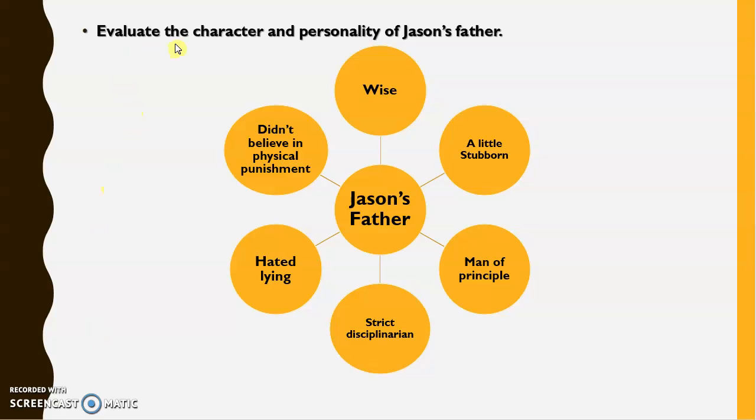The last question is: evaluate the character and personalities of Jason's father. So I have put them in points here. It's more like a mind map. What you can do is write one sentence each and you can have a paragraph. So he is wise. He realized that lying should not be taken lightly. And he's a little stubborn, as we just talked about, that he did not sit in the car and he kept on walking for 18 miles.